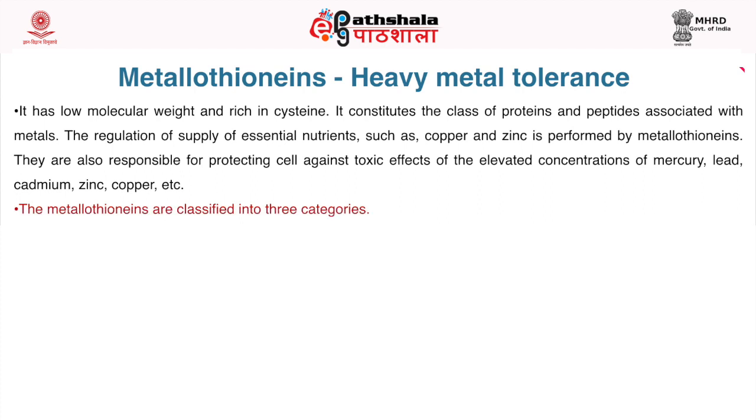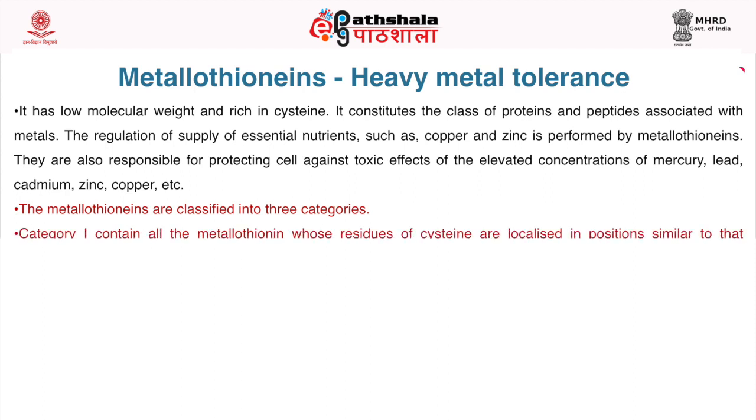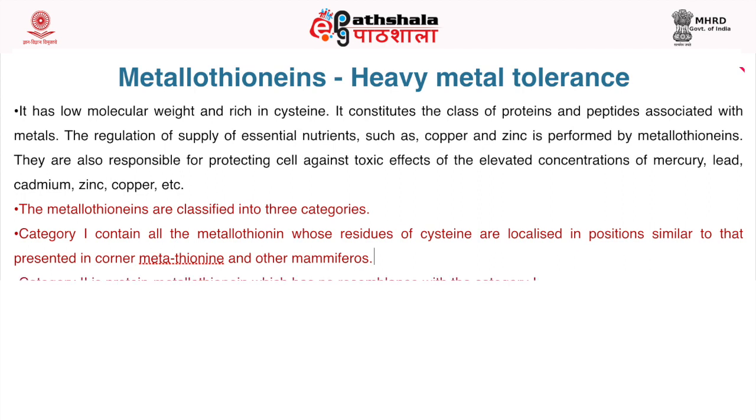The metallothioneins are classified into 3 categories. Category 1 contains all the metallothioneins whose residues of cysteine are localized in positions similar to that presented in mammalian metallothionein and other mammals.